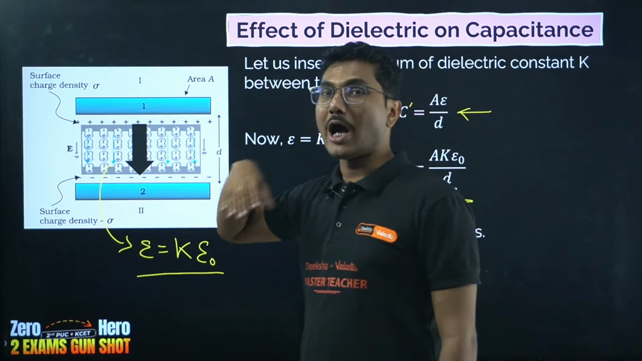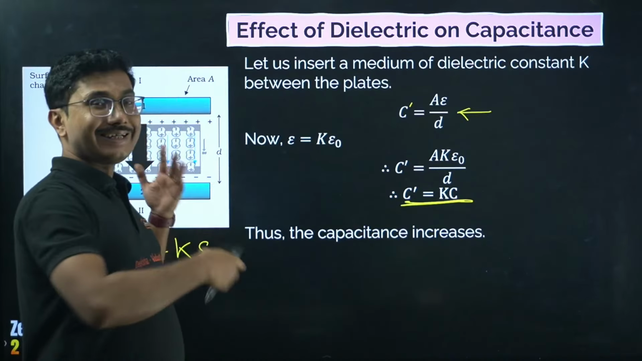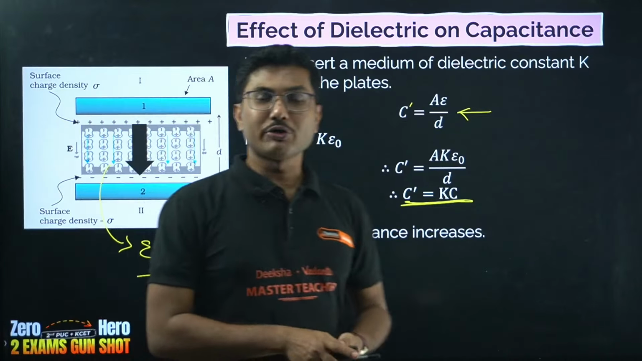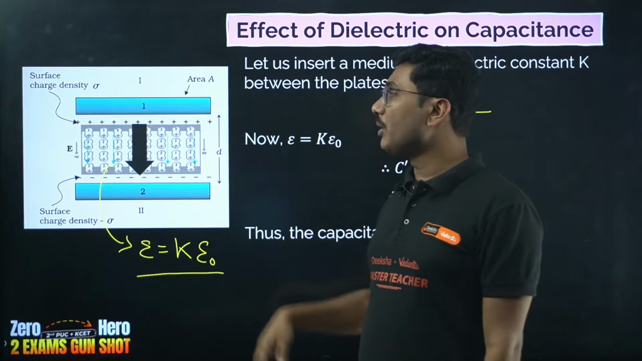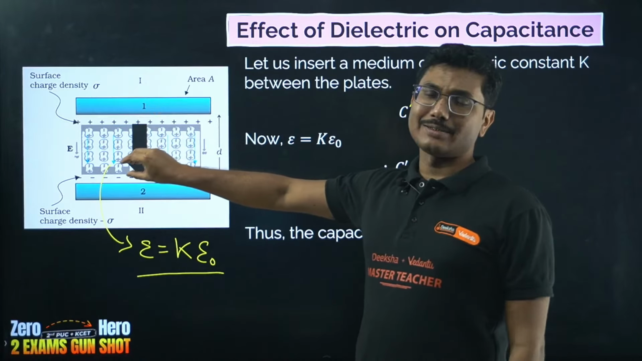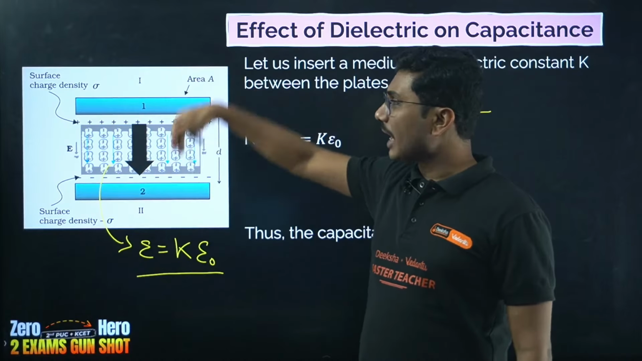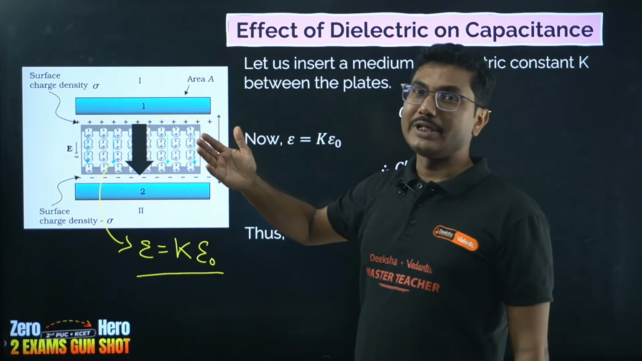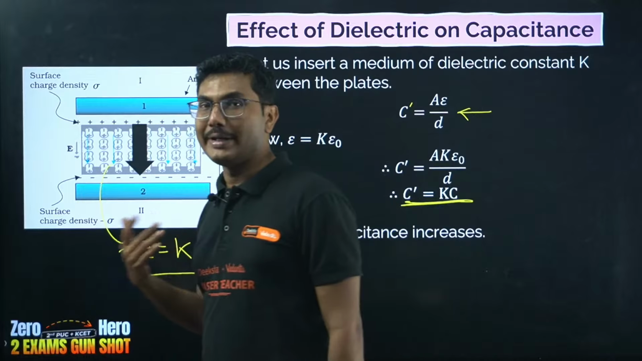Very important. So how can you increase the capacitance of a capacitor? Increase the area, decrease the distance, but both have some physical limits. You cannot increase the area by very high amount. You cannot decrease the distance beyond certain limit. If you decrease the distance too much, then charges will leak instantly. So other way to increase the capacitance is by inserting a suitable dielectric medium.